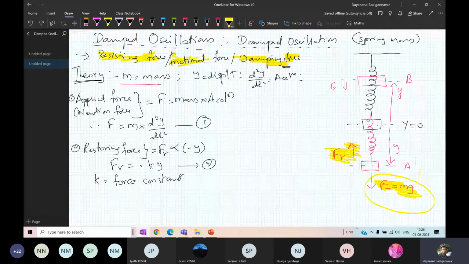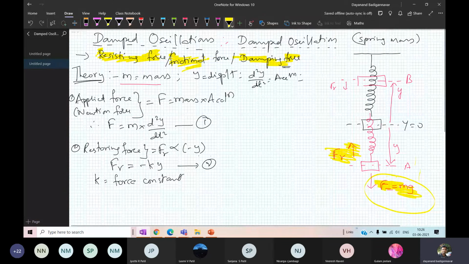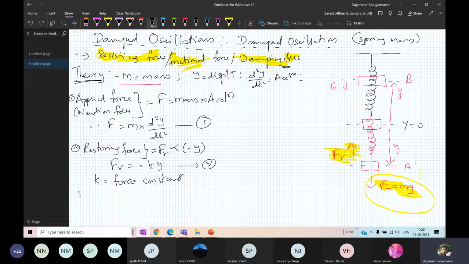Because it is a damped medium. In a damped medium, you will definitely have a frictional force of some type. So I will call that the frictional force that is present. The third one is called the frictional force, the resisting force.